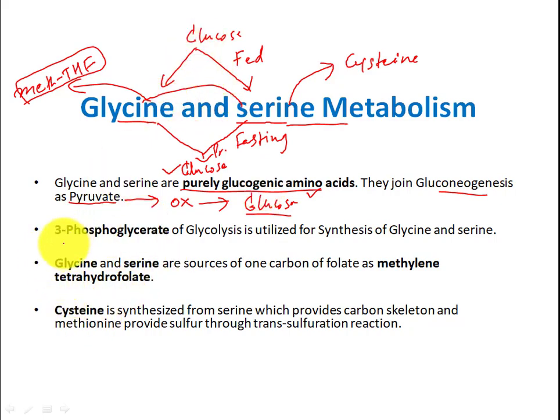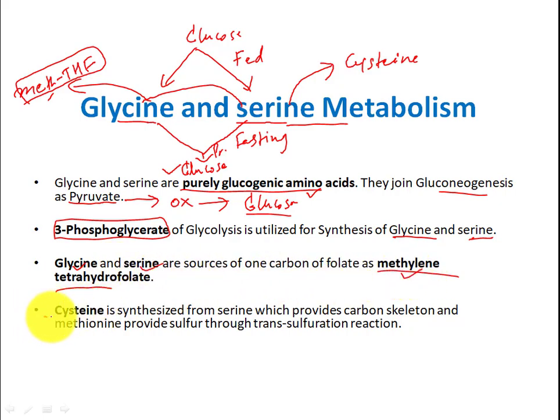Now glucose will produce 3-phosphoglycerate from glycolysis, and 3-phosphoglycerate will produce glycine and serine. These two, glycine and serine, are the source of methylene tetrahydrofolate. We will talk about how these reactions interplay between glycine, serine and methylene tetrahydrofolate.